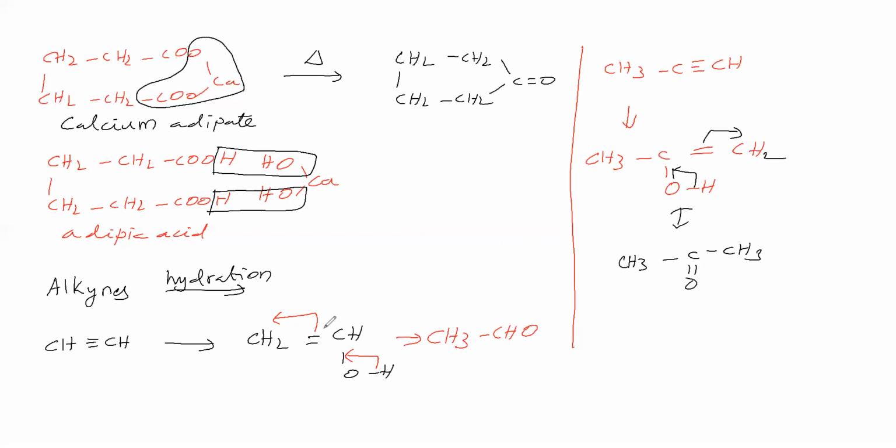Therefore, acetylene gives acetaldehyde. The remaining alkynes give ketones on hydration. So among alkynes, acetylene alone gives acetaldehyde on hydration, and the remaining alkynes give ketones. Okay. Next we will see ozonolysis.